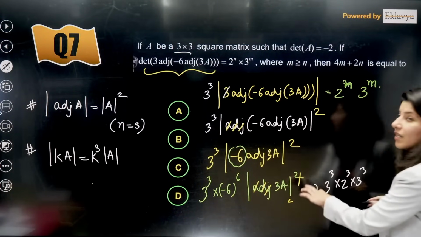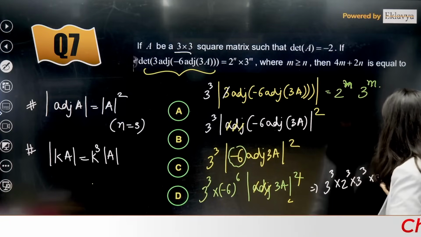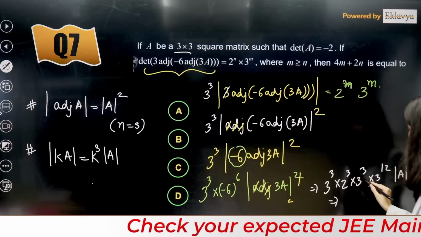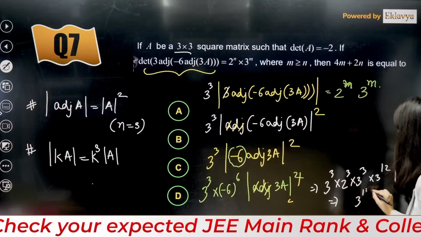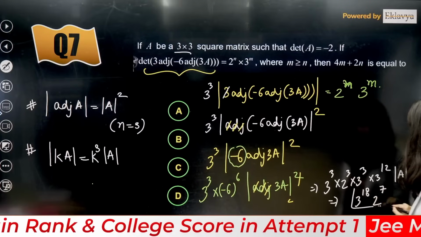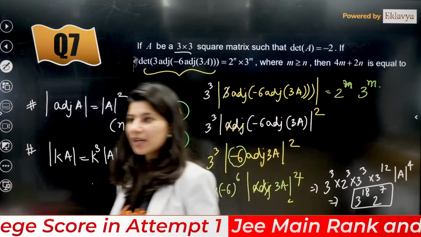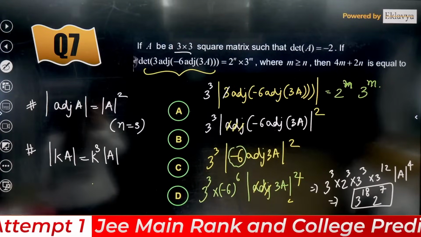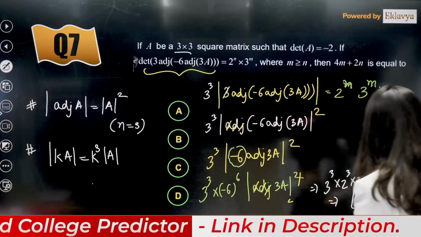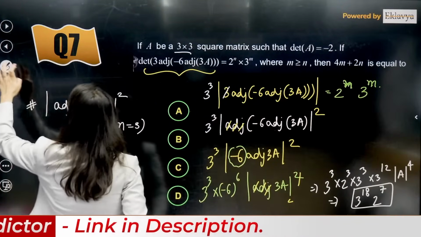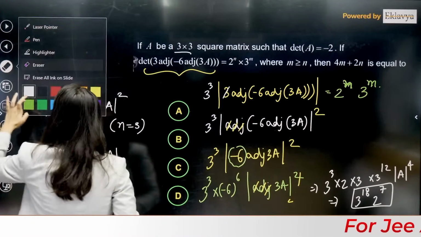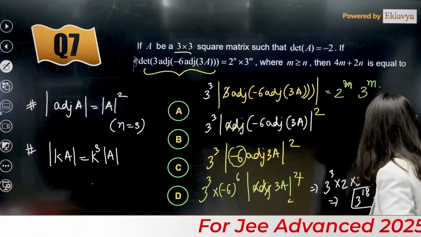So 3 cube power, so 3 power 12, and this is determinant A power 4. Now 3 cube 6, so 3 power 18 and 2 power, can you tell me, 7 is going to come over here. So this is what you are going to get. Okay, yes. 6 power 6 is 2 power 6, 3 power 6. Okay, yes. I am making a mistake. Sorry. This is 6. Okay, 6 and 6.